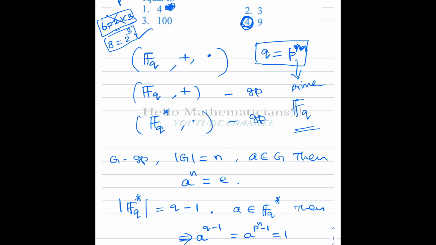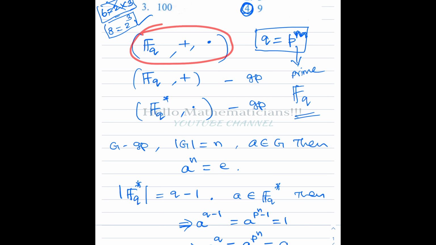So let's discuss the automorphisms of such a finite field. Now we need one important result to understand the multiplicative group of this finite field. This is called the additive group of the finite field, and this is called the multiplicative group of the finite field. To understand the automorphisms of this finite field, we need to understand these two groups.